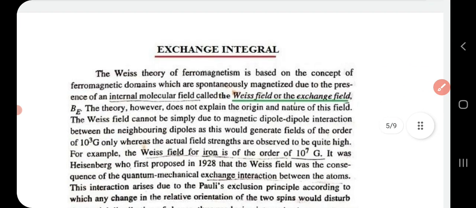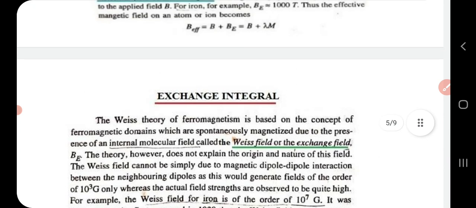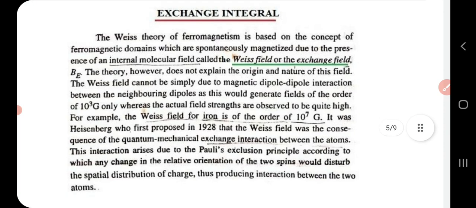Now we will discuss the exchange integral in detail. This is just theory we will read through. Weiss theory of ferromagnetism is based on the concept of ferromagnetic domains which are spontaneously magnetized due to the presence of an internal molecular field called Weiss field or exchange field B. Just a repetition of what we have already discussed in the last slide. Now, the theory does not explain the origin and nature of this field, and it is said that Weiss field is not simply due to magnetic dipole-dipole interaction between neighboring dipoles.